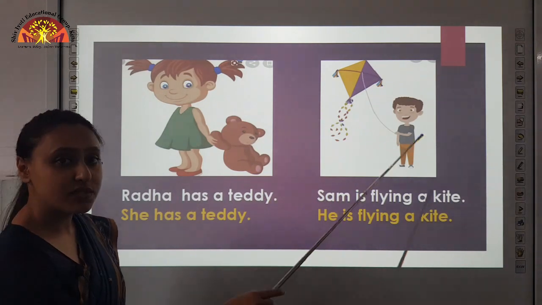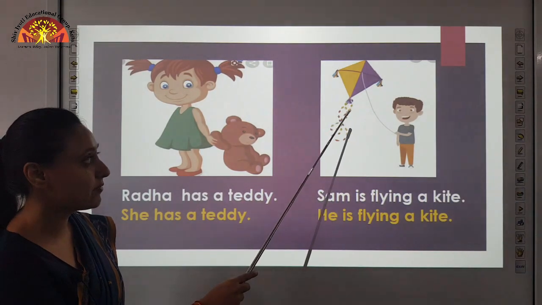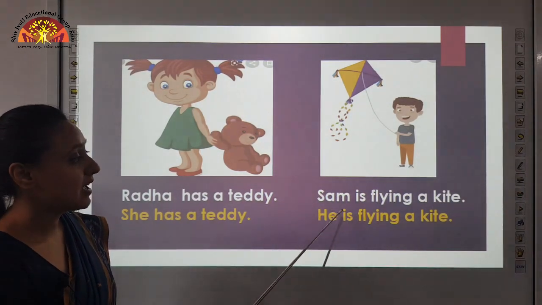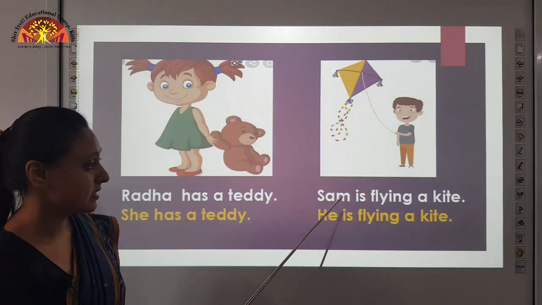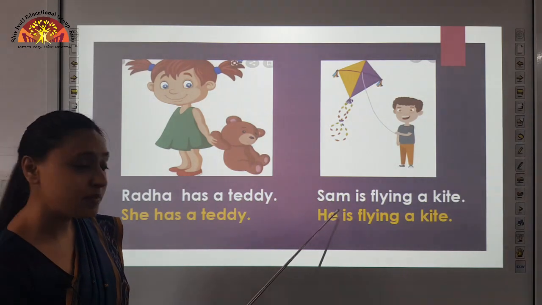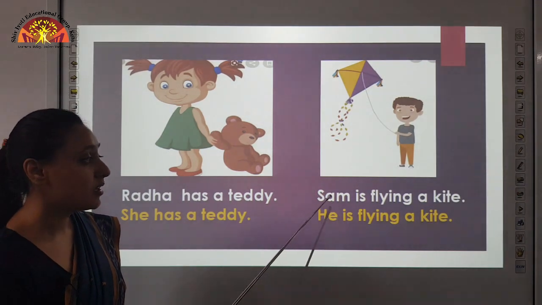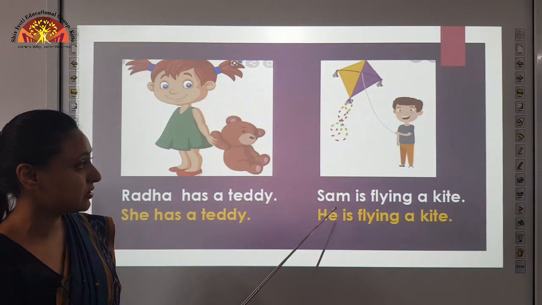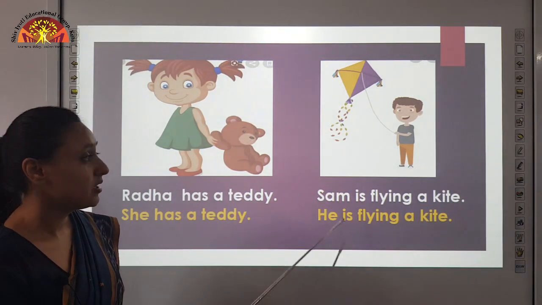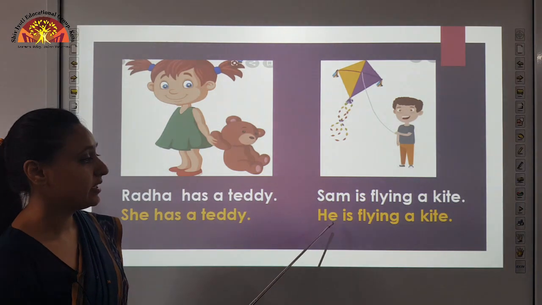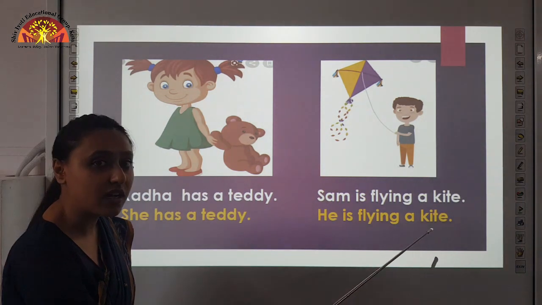Here, you can see the picture of a boy flying a kite. Sam is flying a kite. So, what is the name of the boy? Sam, and it is the name, it is a noun. So, the pronoun we use in place of Sam is he, because Sam is a boy. He is flying a kite.